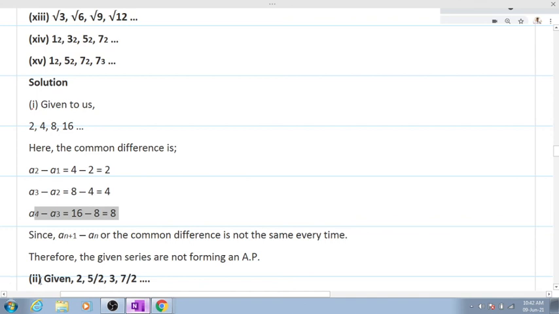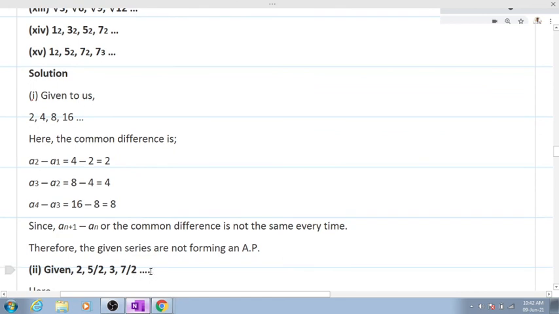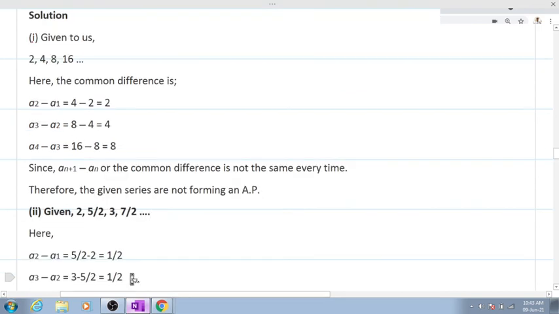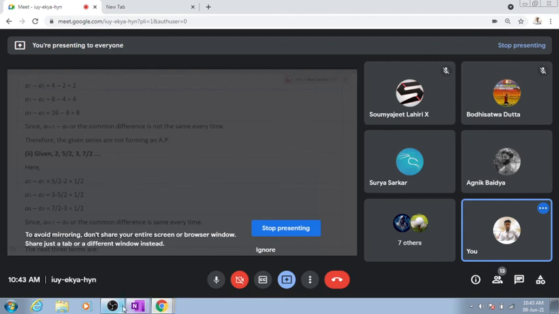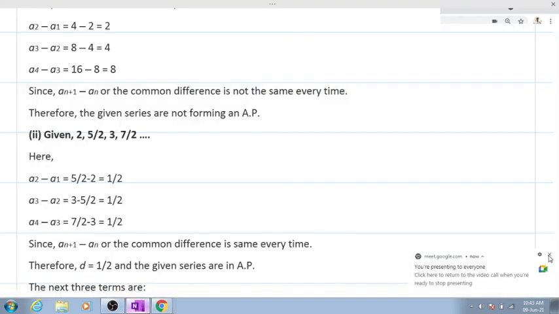Clear everyone? Now can anybody tell me if the second one is forming an AP or not? Yes, sir. Go on to subtract. Yes, sir. This will be 2.5. So 0.5, 0.5, 0.5, the common difference is the same throughout, right? So we'll say that this is an AP. Its common difference is half. So what will be the next three terms? Let's see how many can find it out fast. Tell me the next three terms for this series in the chat box. Tell me the next three terms as these form the AP.